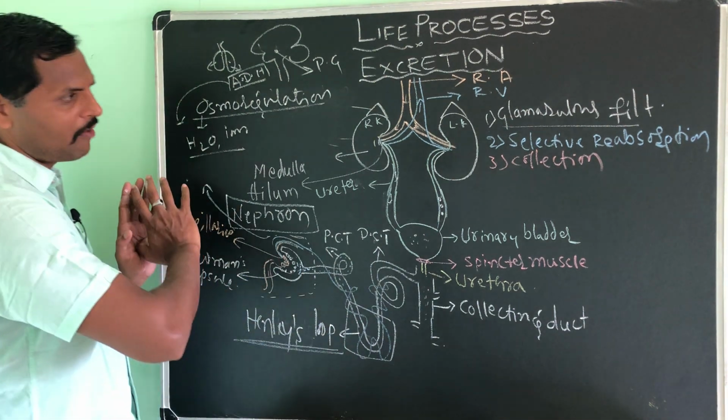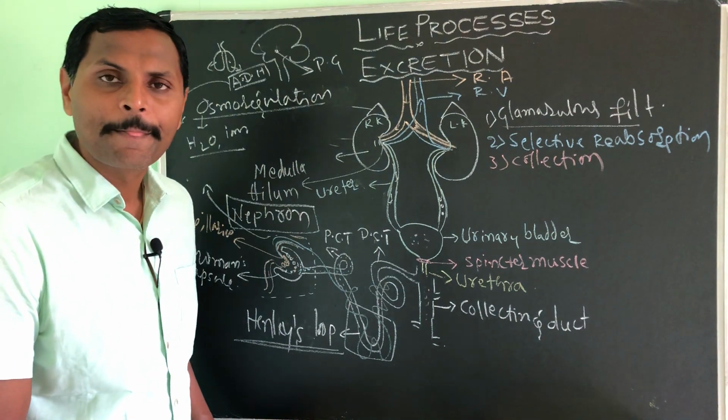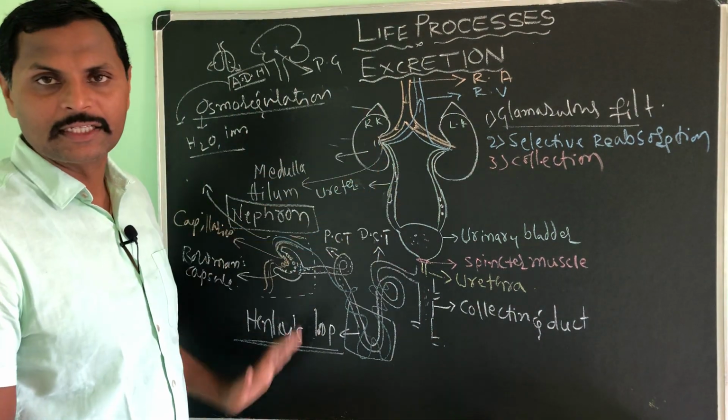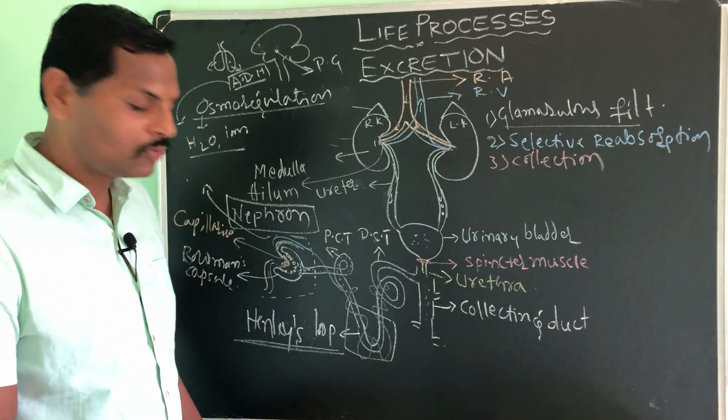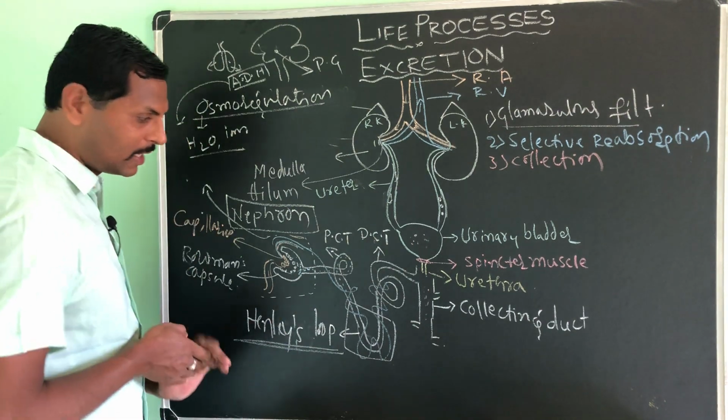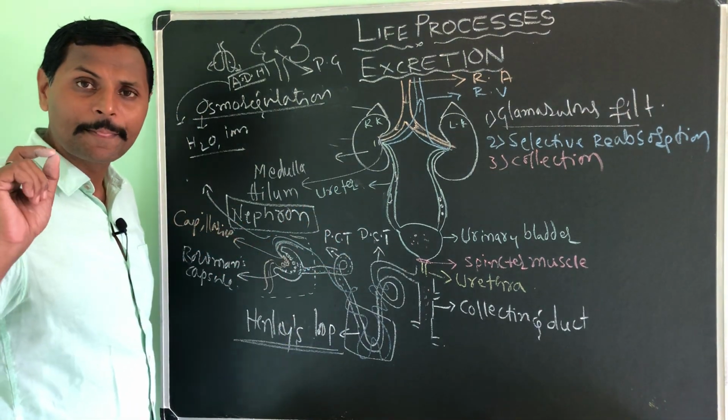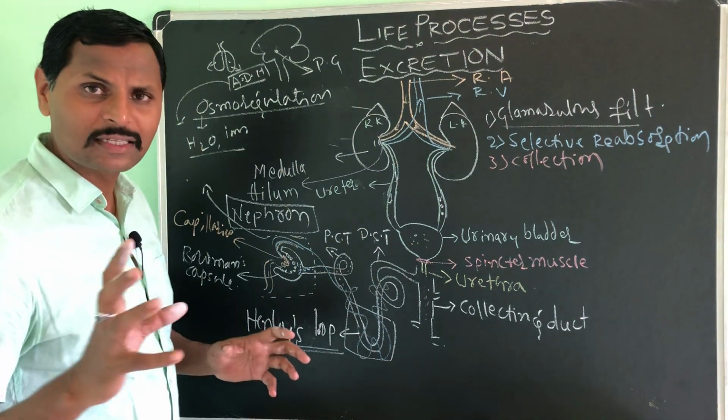So I think you people have understood everything in human excretion. Okay, so we people are ureotelic. Remember, urea is formed in the liver. Okay, then.